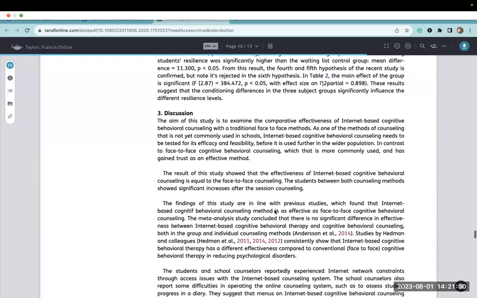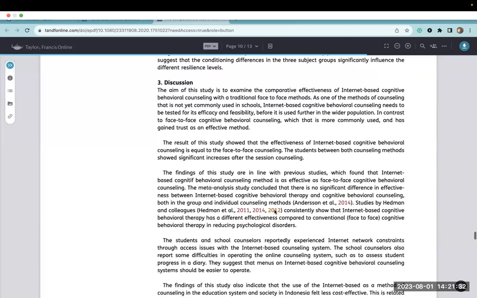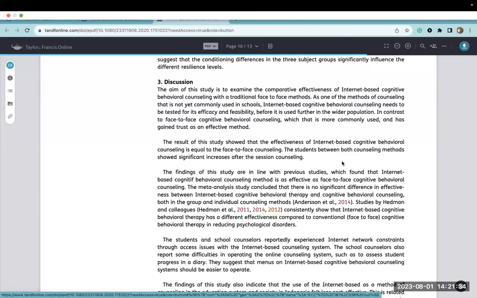And then we go into the discussion. And in the discussion, they try to understand the results in relation to the existing literature, and also try to offer some explanations for why things might be a certain way, or why they may not be a certain way. So that's important to know as well.